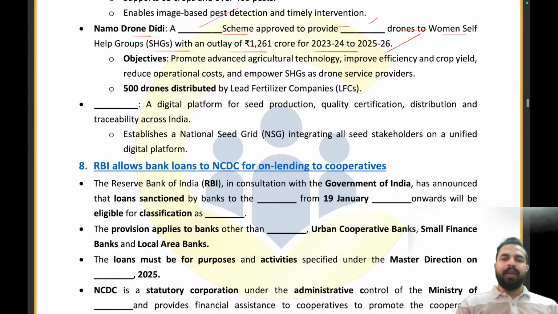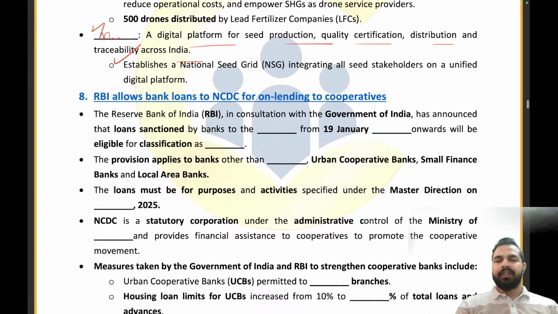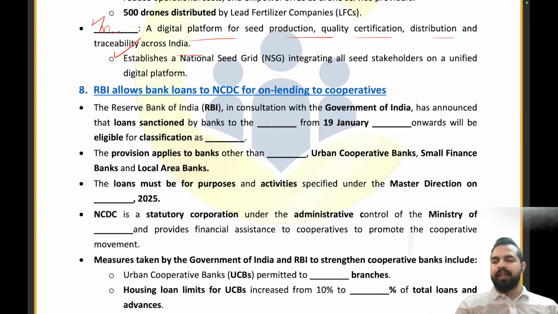Now, Dash is a digital platform for seed production, quality, certification, and distribution facility across India. That is the Sathi platform. Sathi is the right answer. Done with this, let's move on to the next news article now.